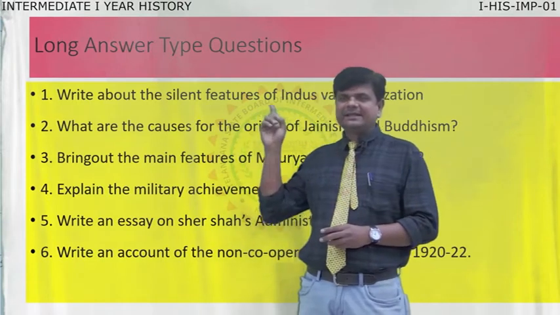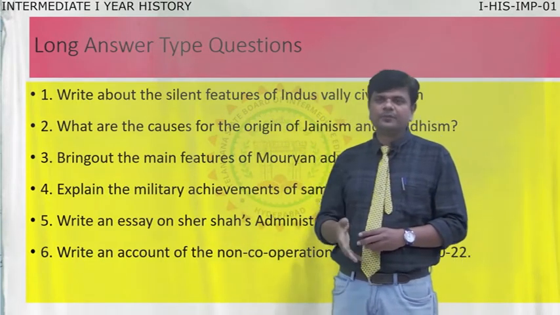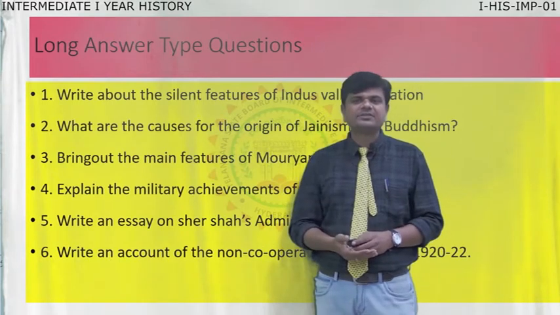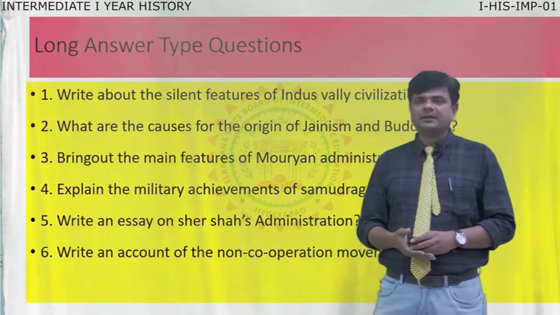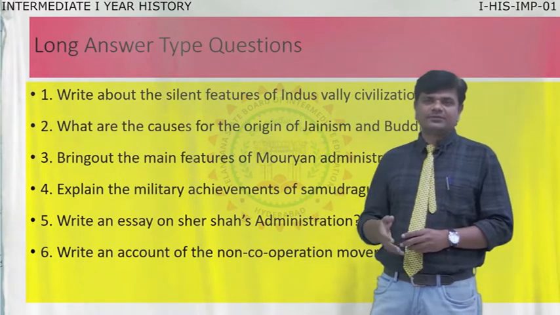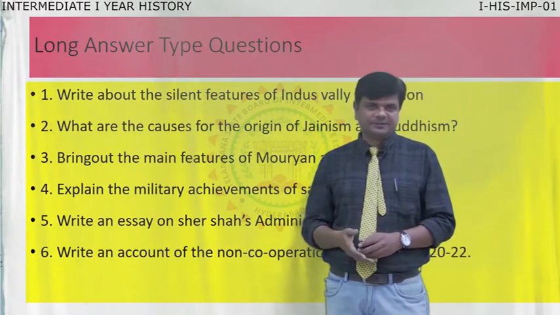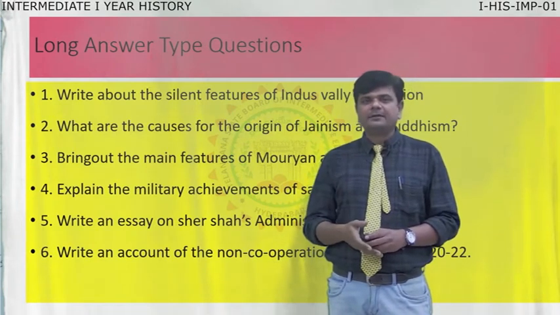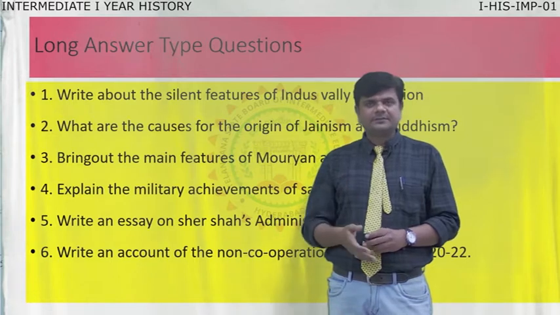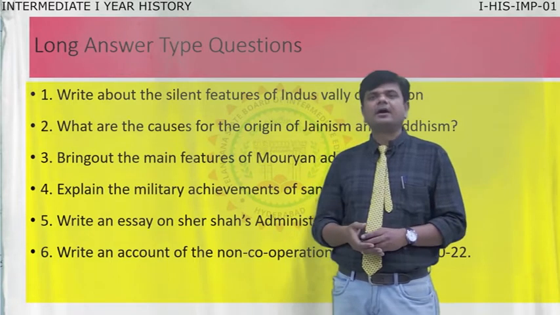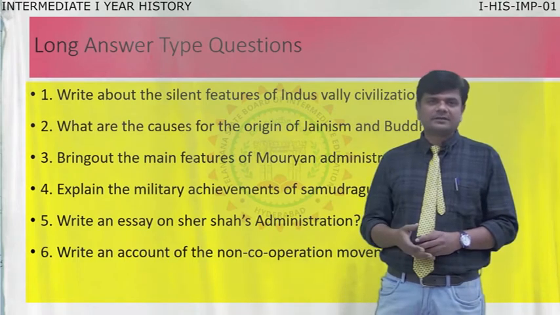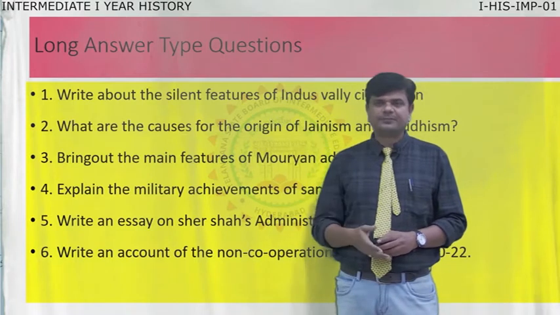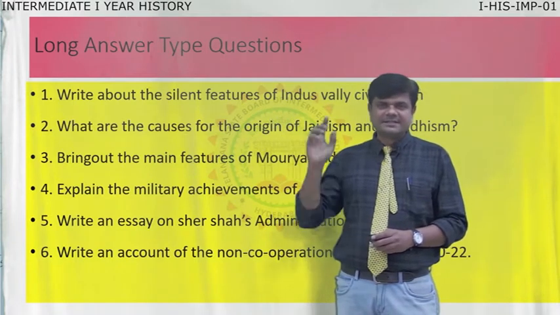The first one is the Indus Valley Civilization, chapter number 2. Here you have to write all the important features of the Indus Valley Civilization. In chapter 3, the question is what are the causes of the origin of Jainism and Buddhism? There are 2 great religions started by the founders Gautama Buddha and Vardhamana Mahavira. What factors contributed to their origin? You have to write the answer to the second question.